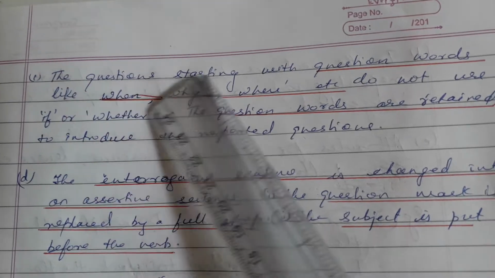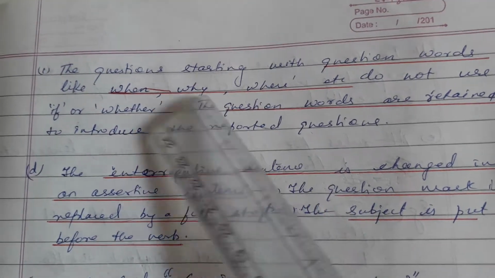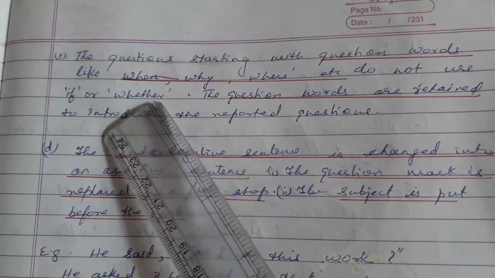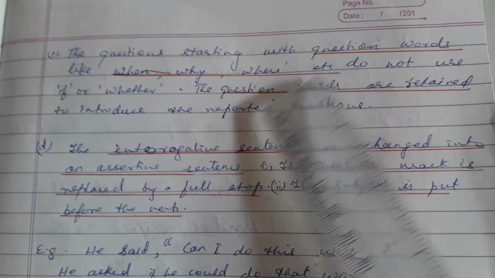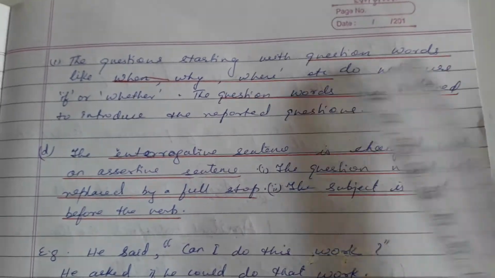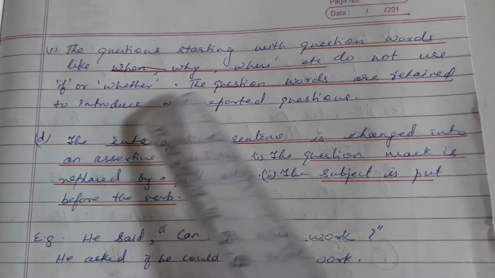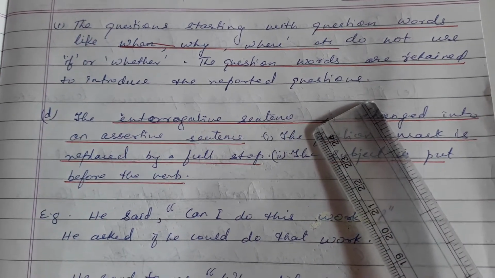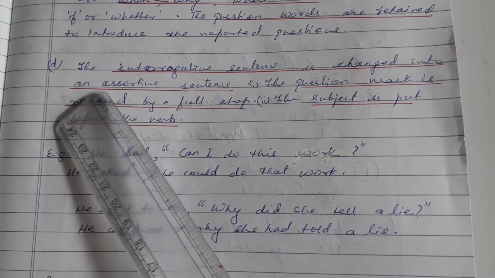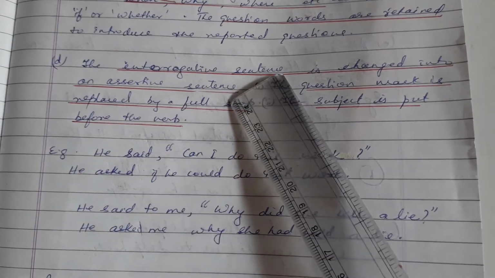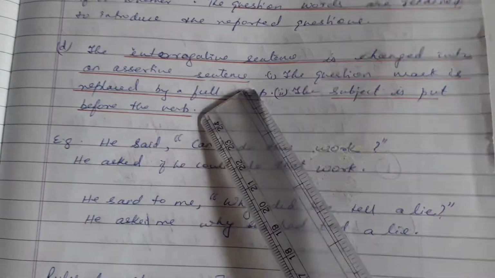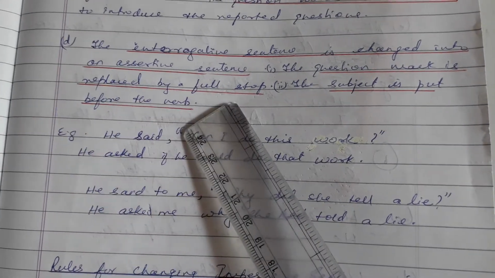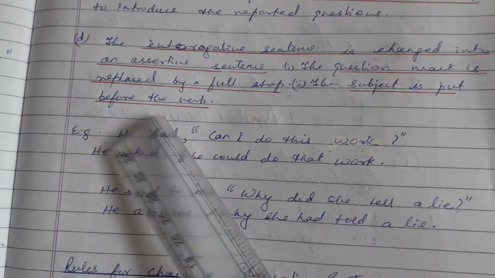Next, the reporting of questions. The questions starting with question words like when, why, where, how, what, the WH questions, do not use if or whether. The question words are retained to introduce the reported questions. The next rule, the interrogative sentence is changed into an assertive sentence. So, the question mark is replaced by a full stop and the subject is put before the verb.